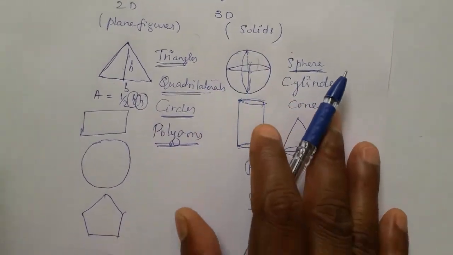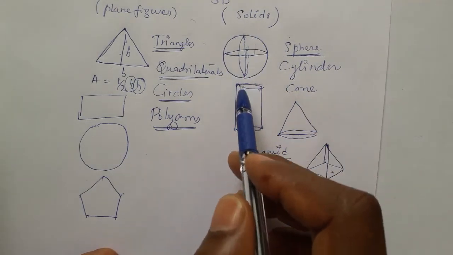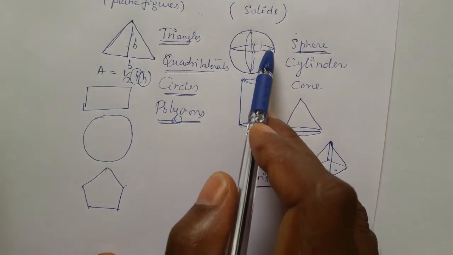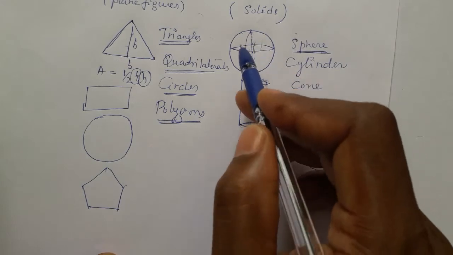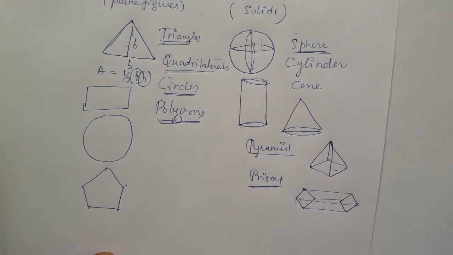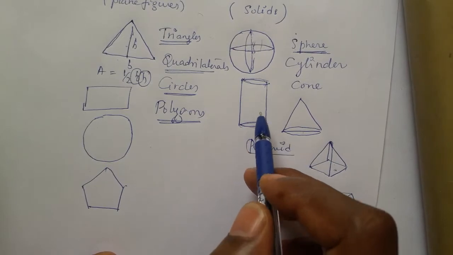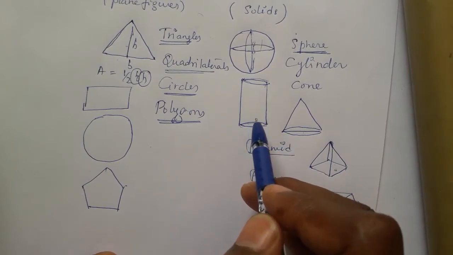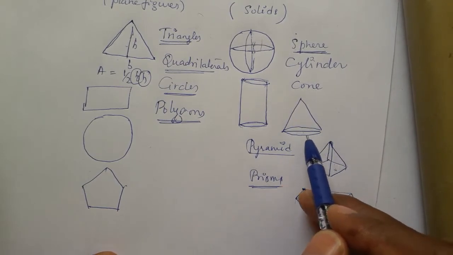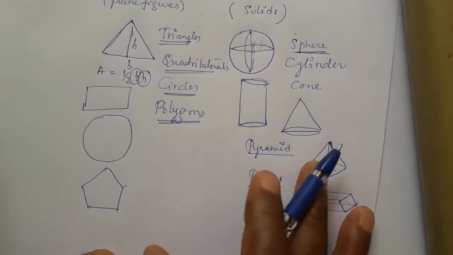But a three-dimensional figure is very difficult to draw on paper. Still, for our understanding, we draw on the paper by showing some effects on the diagram. If you draw only a round shape, it looks like a circle. That's why we show some extra effect in the middle to convert the circle into a sphere. A cylinder, if you draw it in a simple way, looks like a rectangle. That's why we show circles at the top and bottom. Imagine it is a cylinder. And a cone drawn in a simple way looks like a triangle; by showing the circle shape at the bottom, you can convert the triangle into a cone. The same goes for pyramids and prisms.